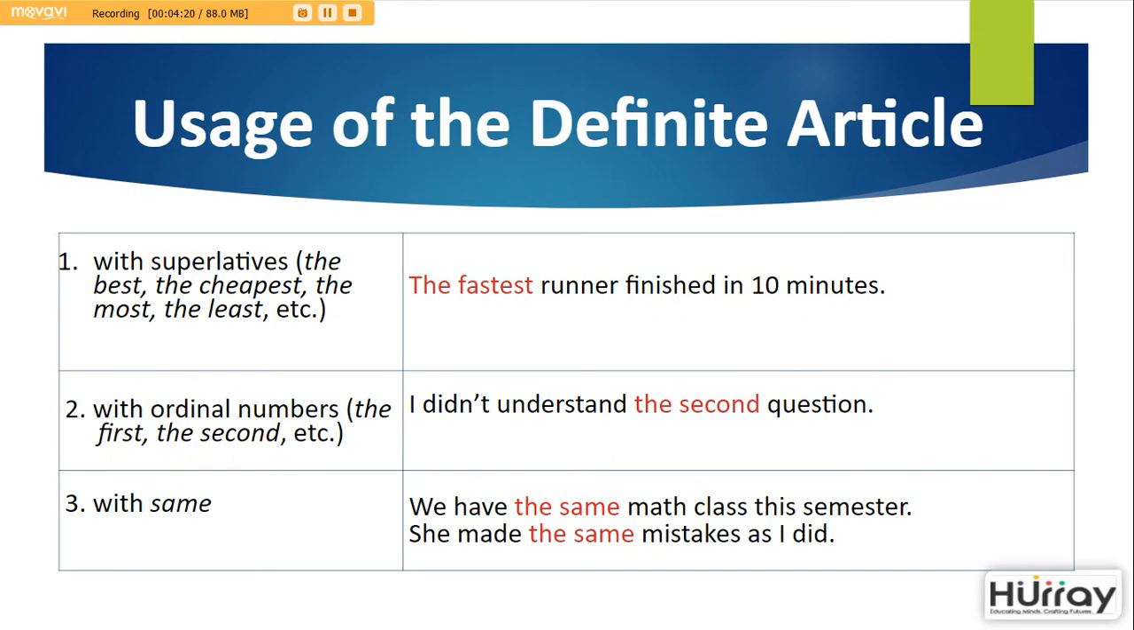Usage of the definite article. With superlatives: the best and the cheapest, the most, the least. These are some of the examples of superlatives. Now let's look at it in a sentence. The sentence goes, the fastest runner finished in 10 minutes. So as you can see, we put the before the word fastest.